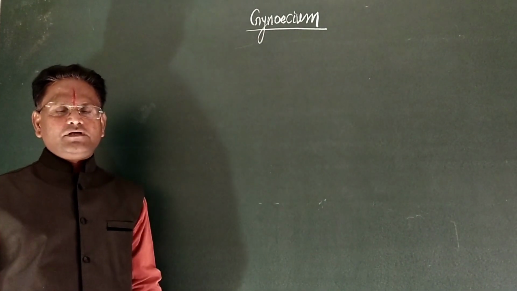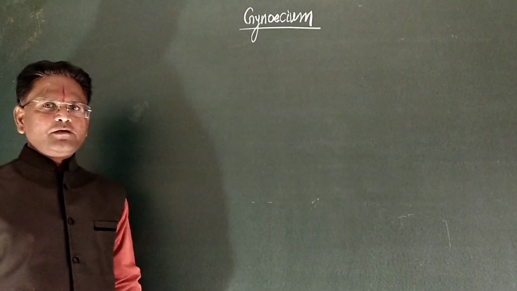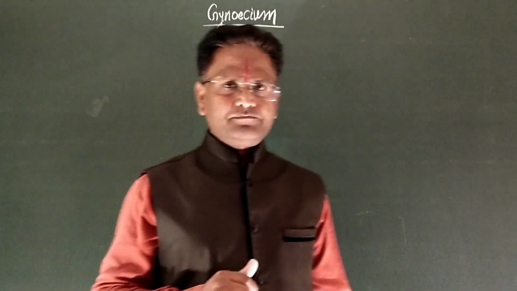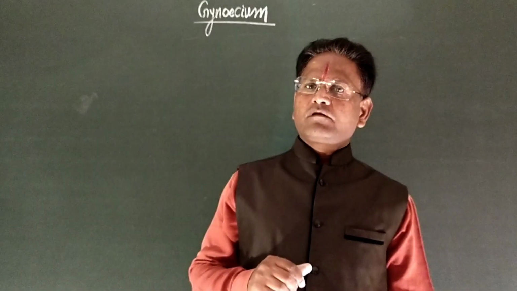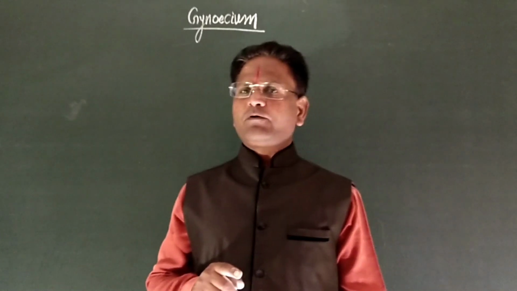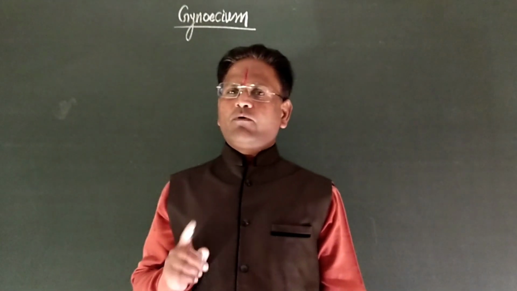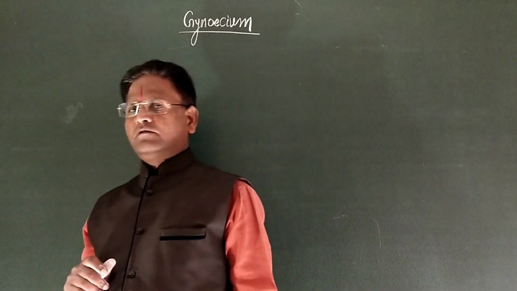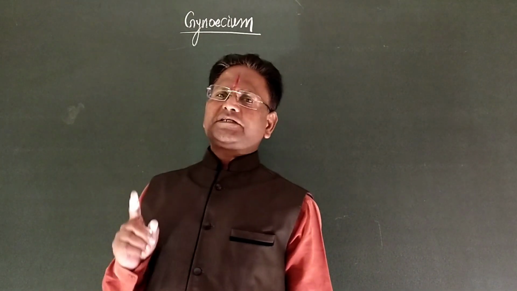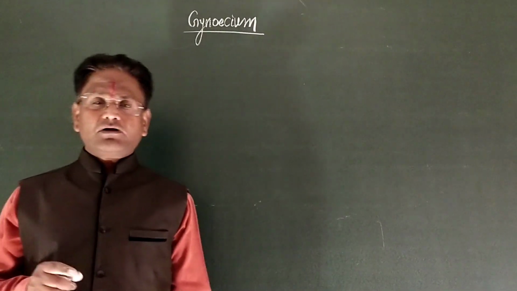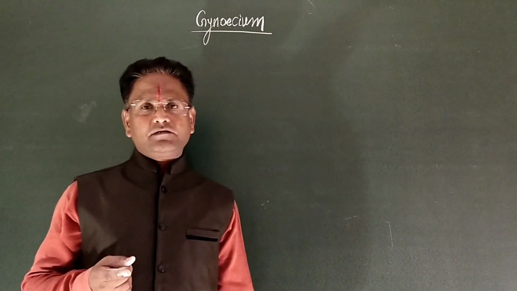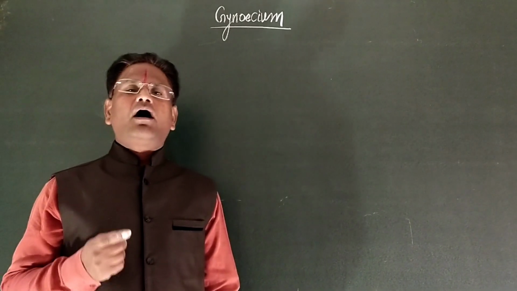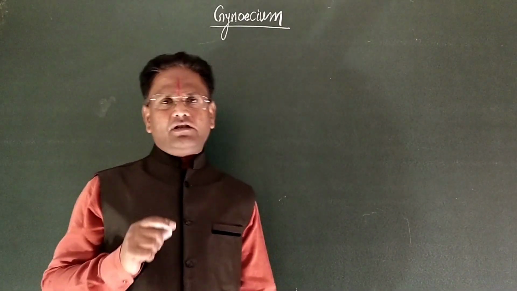Gynoecium is the female reproductive whorl of the flower. Gynoecium is formed by modified female reproductive leaves. Each modified female reproductive leaf is known as a carpel, or it is also known as a pistil.